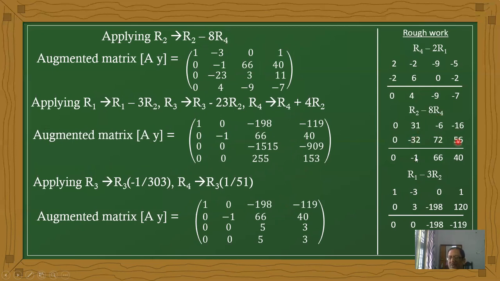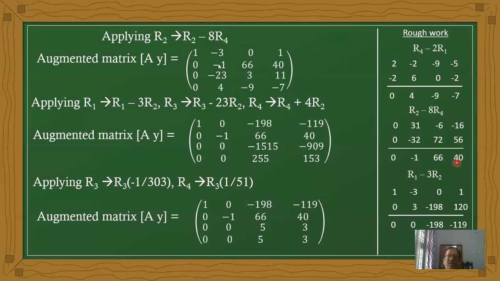The sum becomes 0, minus 1, minus 66, 40. So the values are 0, minus 1, 66, 40.